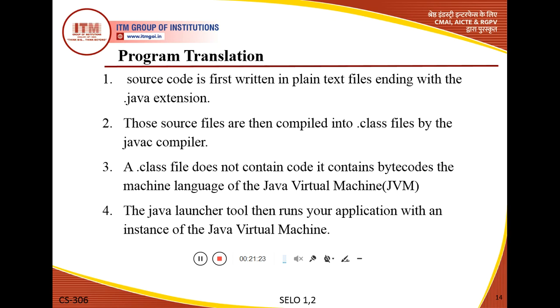When we write our code and the file is saved with the .java extension, these source files are then compiled, and after compilation this file is converted into a .class file. So .class is the extension of the file generated after the compilation process, and this file is compiled by the Java compiler, and the name of that compiler is javac.